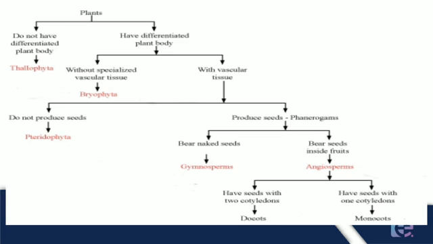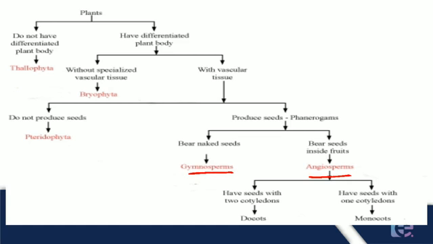The plants which do not produce seeds are known as pteridophytes, and the division is Pteridophyta. Next we see the plants which produce seeds. These are known as phanerogams. They are further divided into gymnosperms and angiosperms. So what are gymnosperms?